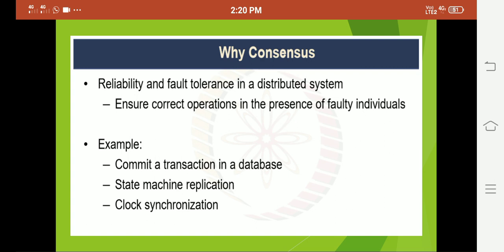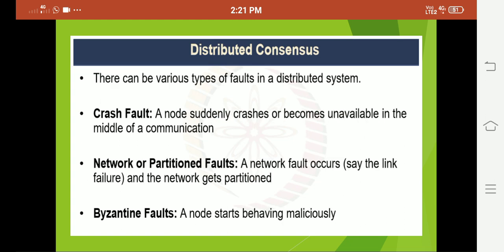If there are some faulty nodes in the blockchain network, how do we deal with that with the help of consensus? Examples include committing a transaction in a database, state machine replication, and clock synchronization. In these cases we need consensus protocols. Let me discuss some distributed consensus.